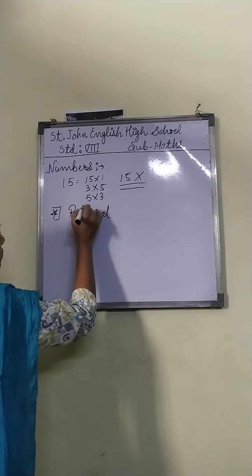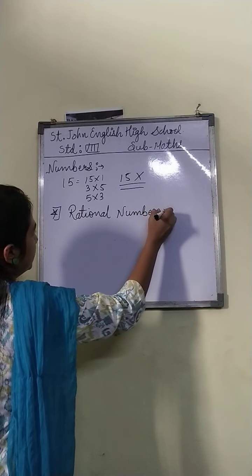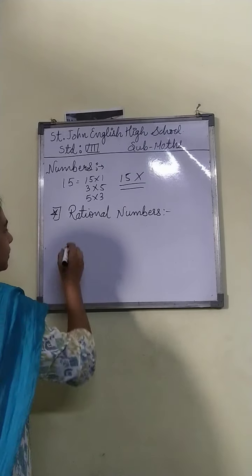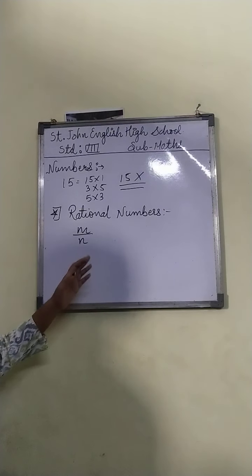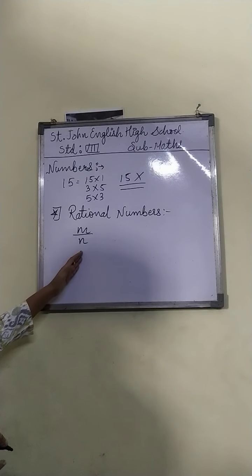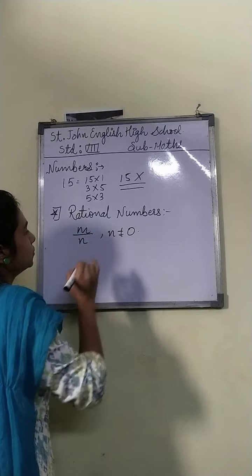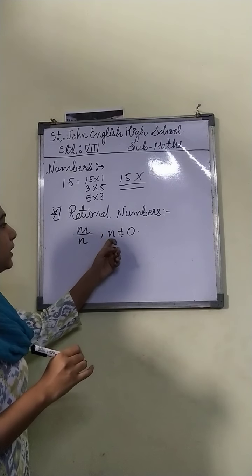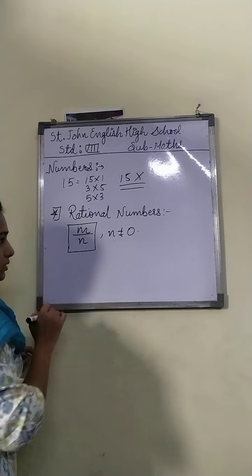Okay. Now comes the next, rational numbers. Now this is in your first chapter, rational numbers. It's very simple. The numbers which are in the form of m by n, you can say the fractions also, where n is not equal to 0, are called rational numbers.